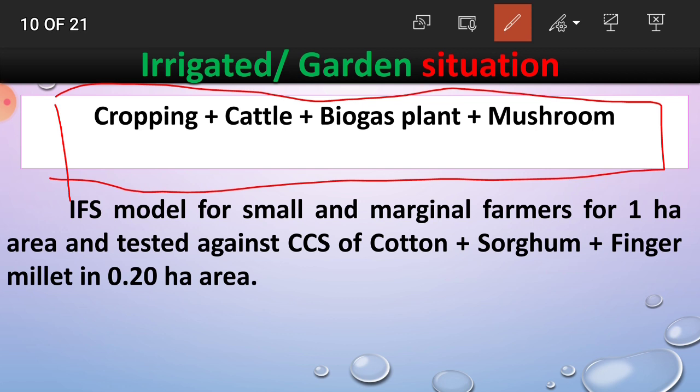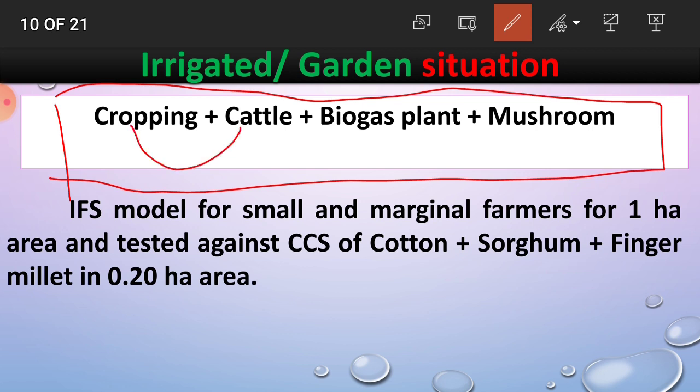Then the waste of cattle, that is the cow dung, is used for biogas production, and the waste material of cropping, that is straw and crop residue, is used for the production of mushroom. Okay, this is the resource utilization technology. The waste material of each and every enterprise is used as an input of another enterprise.